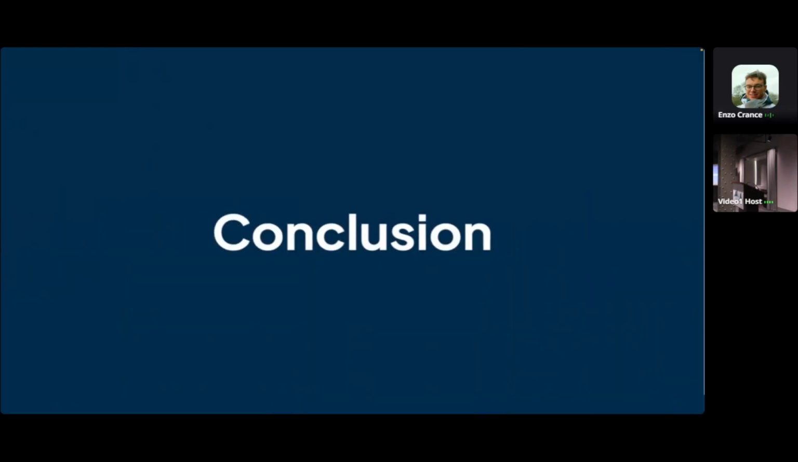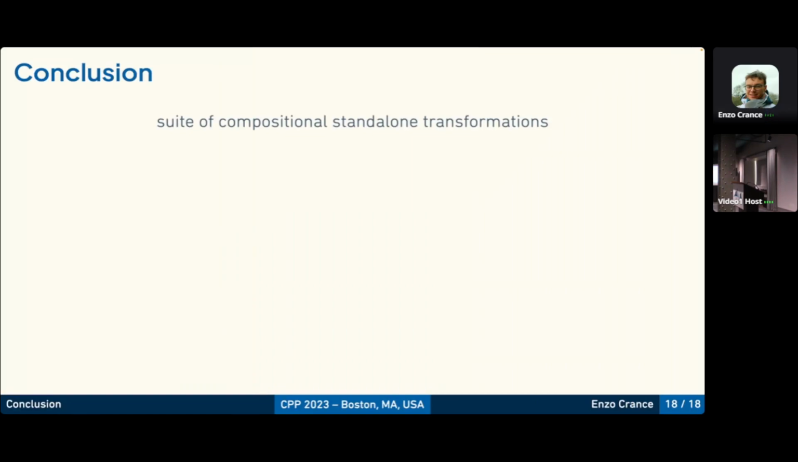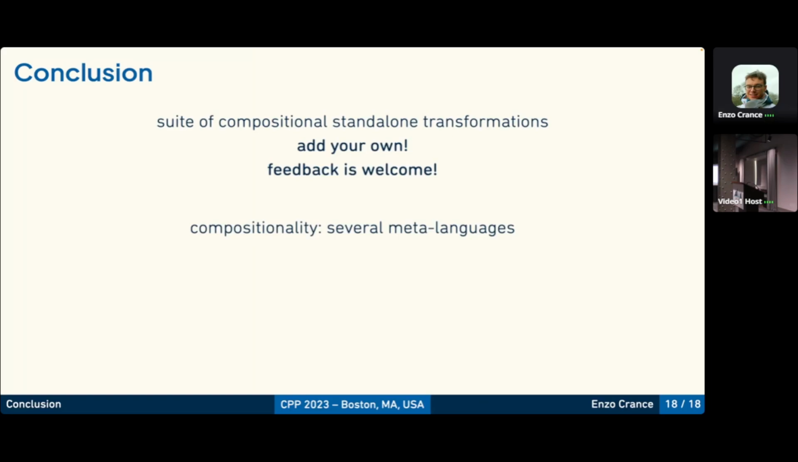So in conclusion, what can we say? We have a collection of compositional transformations, which are standalone. They can run on their own, but we can combine them as well. And as they are compositional, you can add your own. Here I want to stress that feedback is welcome, because we can test our tool and help you use it. So if you want to send us some code, it's welcome. The compositionality allowed us to use several meta languages in the process. So we used Ltac, MetaCoq, and Coq-Elpi